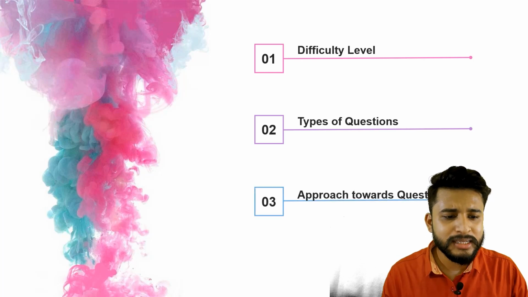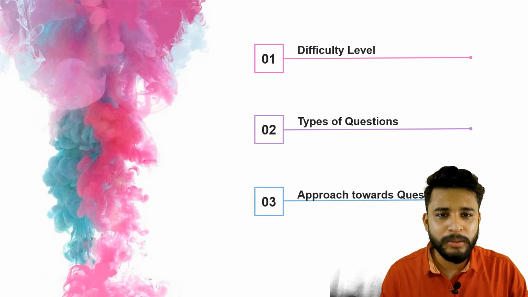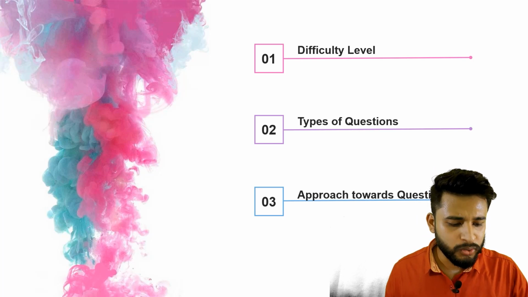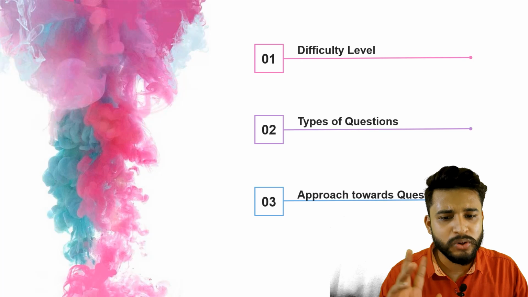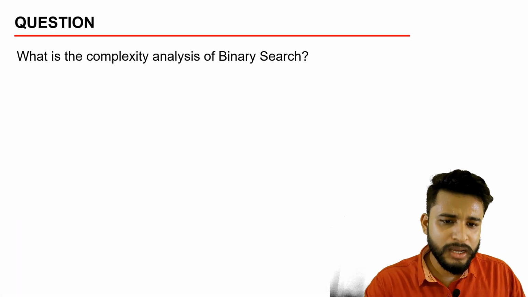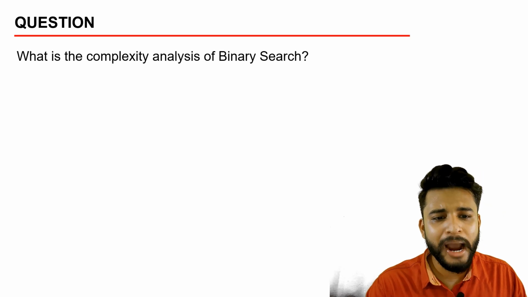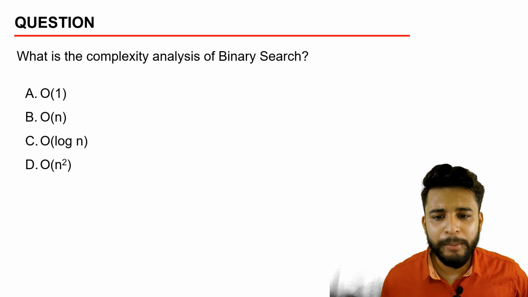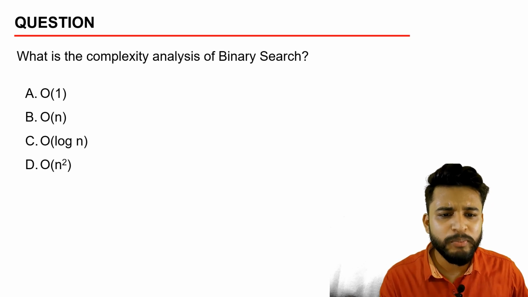The next thing is what the approach towards the question will be. Suppose a question comes in front of you. Today we will see what the approach towards the question is, and let's start with the first question. The first question in front of me is, what is the complexity analysis of binary search? And these are my options. So it is an MCQ type question. It is a very basic question, on binary search.